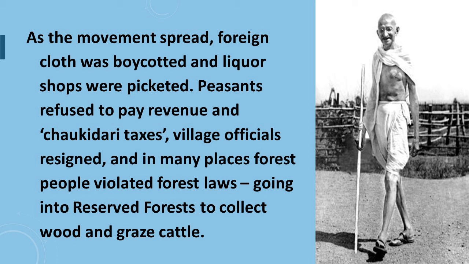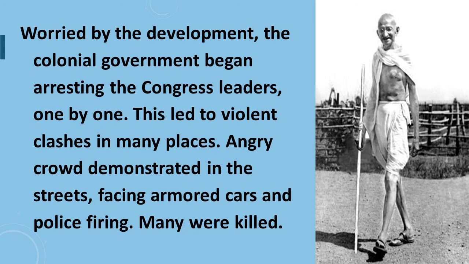Village officials resigned, and in many places, forest people violated forest laws, going into reserve forests to collect wood and graze cattle. Next is, worried by the development, the colonial government began arresting the Congress leaders one by one. This led to violent clashes in many places. Angry crowds demonstrated in the streets, facing armored cars and police firing.